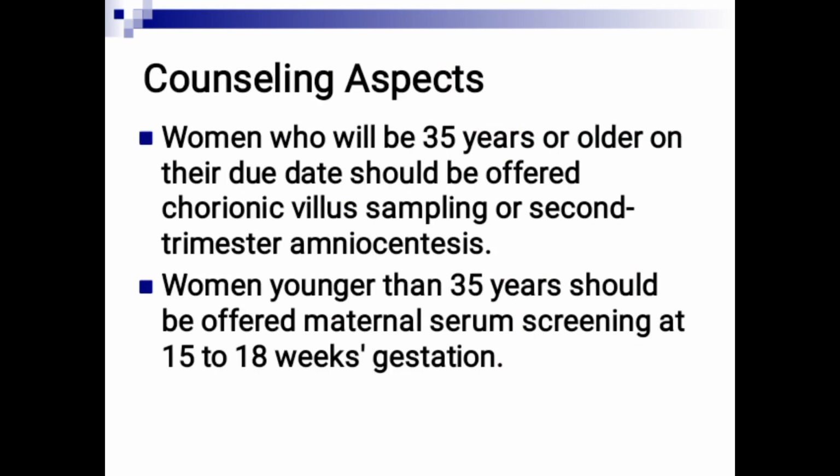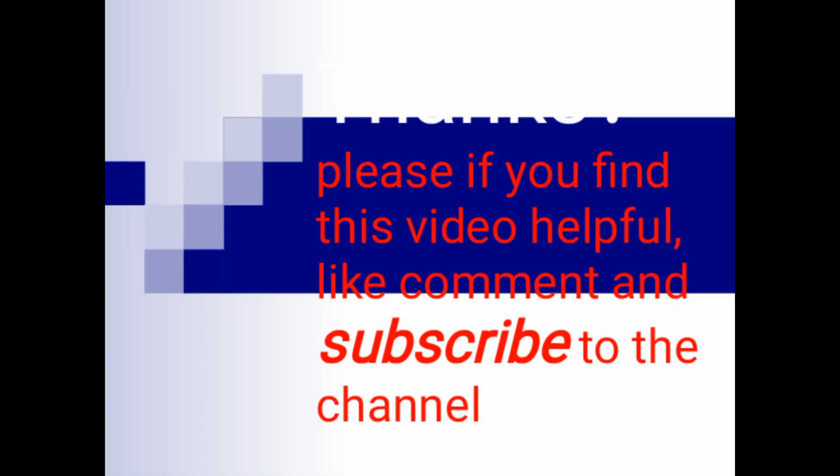Women who are 35 years or older are supposed to have chorionic villus sampling or second trimester amniocentesis. While those who are younger than 35, like 34 or 32, still in their thirties, will have maternal serum screening at 15 to 18 weeks gestation.